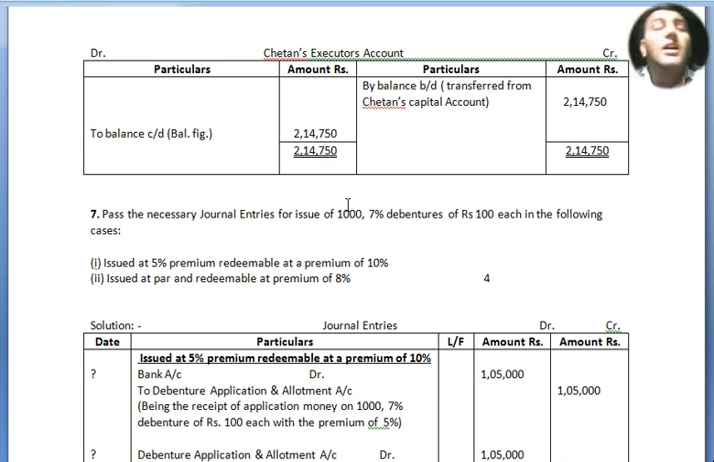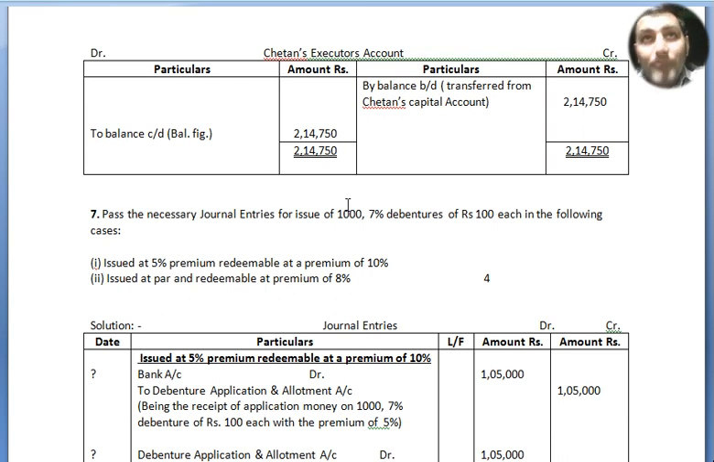That's all, finished. Now question number 7: pass necessary journal entries for the issue of 1,000, 7% debentures of ₹100 each for the following cases. Here two cases are: issued at 5% premium, redeemable at a premium of 10%. Redeemable means repayment. While issuing, taking 5% more, and while repaying, giving 10% more.